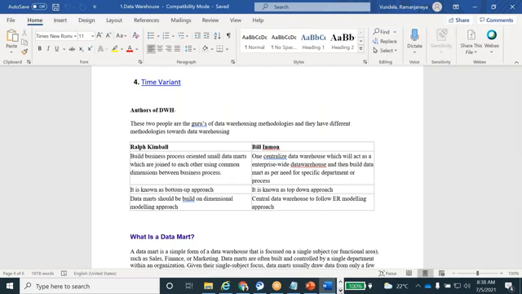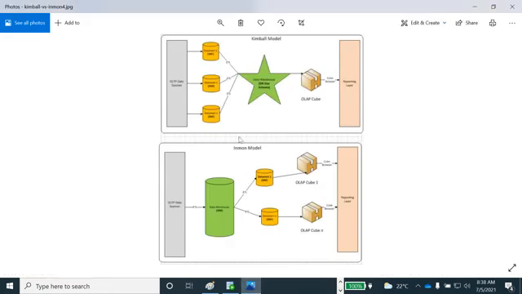Bottom up approach means whatever raw data is there, they make it subject oriented before loading into the data warehouse. They segregate all the data before loading: sales information separate, inventory information separate, employee information separate, like that. They segregate the data and then load it into the data warehouse.